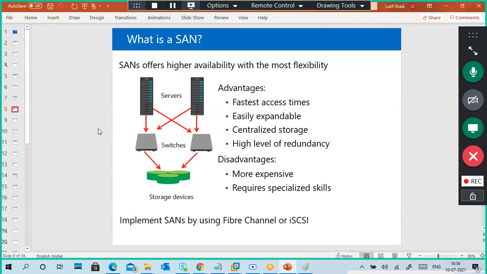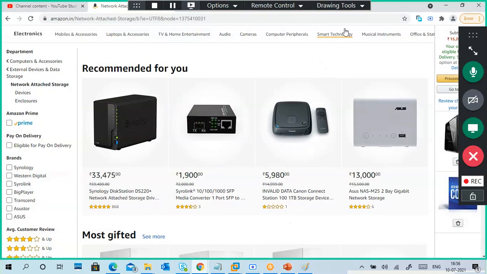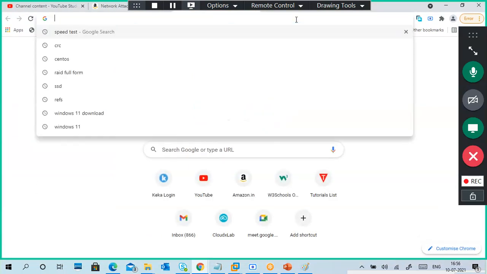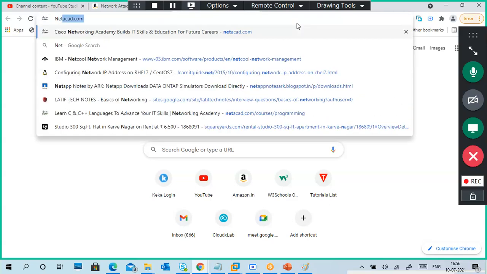That is block level storage. Okay, SAN uses block level storage. And SAN architecture is different. Different applications we are using for managing the SAN. One is NetApp.